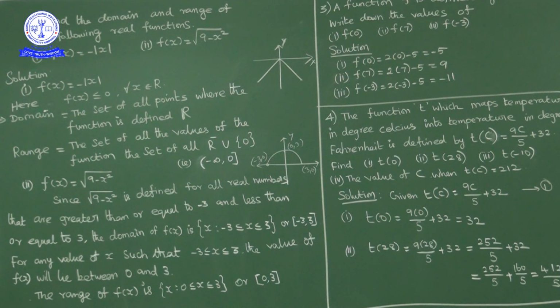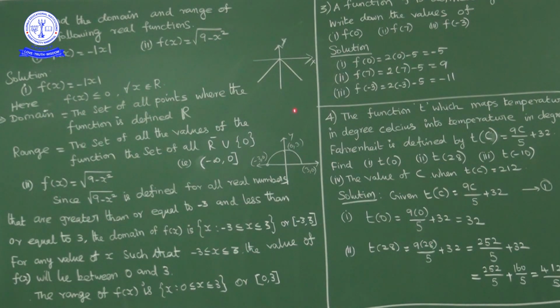Here f of x is always less than or equal to 0, because mod x is always greater than or equal to 0, and a quantity greater than or equal to 0 multiplied by a negative sign is always less than or equal to 0. So the range is minus infinity to 0, with 0 included.